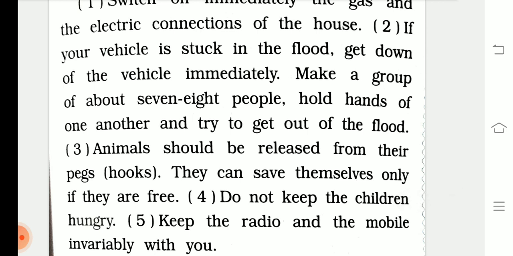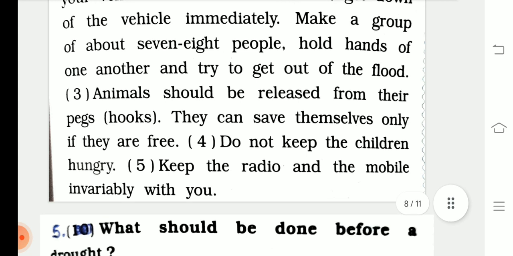Animals should be released from their pegs. They can save themselves only if they are free. Do not keep the children hungry. Keep the radio and the mobile invariably with you.